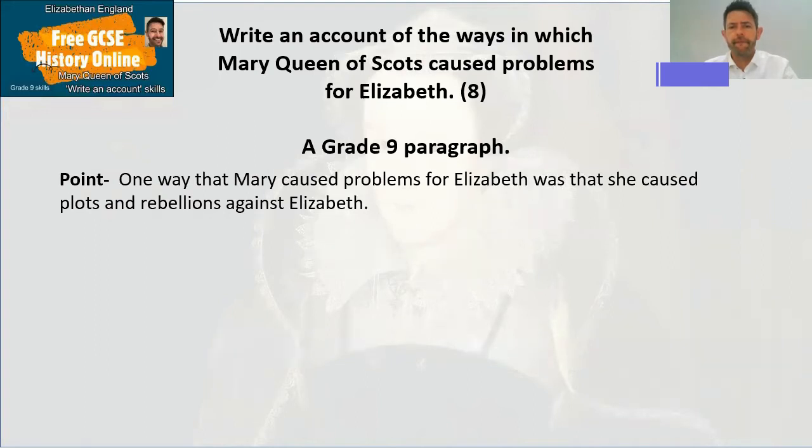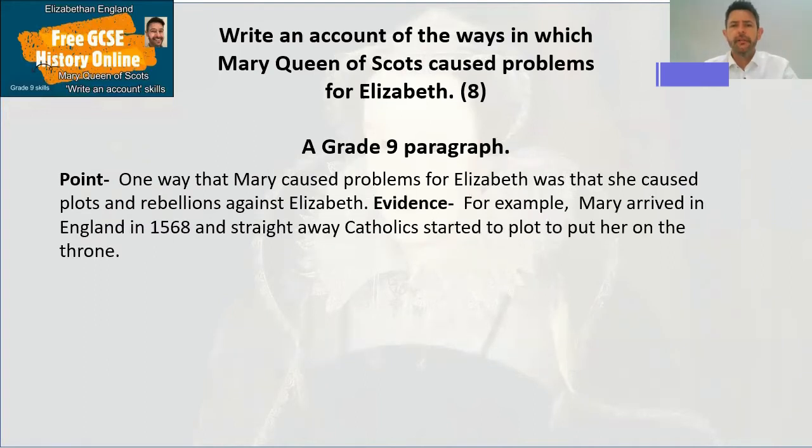Okay, so here's my idea. For example, Mary arrived in England in 1568 and straight away Catholics started to plot to put her on the throne. So now I'm going to be saying this caused problems for Elizabeth because, right, what would you explain as your problems? Maybe you can finish the paragraph off. Maybe give an explanation of problems and then give a furthermore, perhaps. Have a think about what you do next.